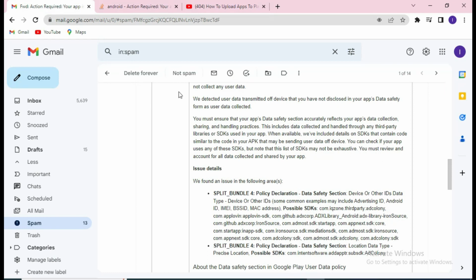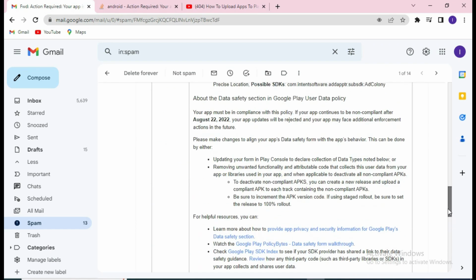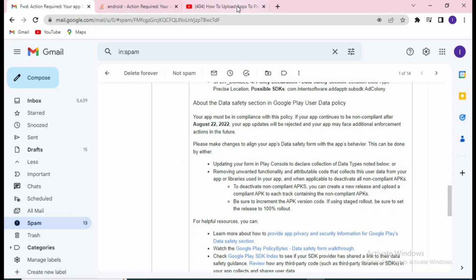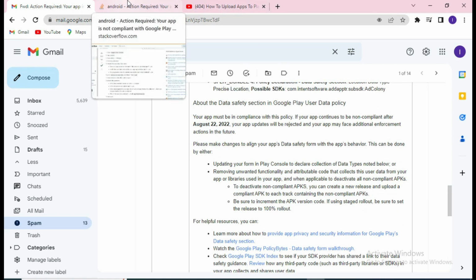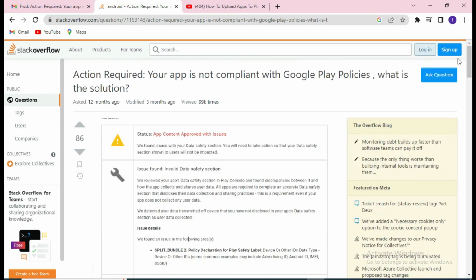So if Google rejected your app with this type of message, what you do is go to app content. Look, I have a link. I can share this link with you in the description so that you check it. You just go to the app content. Once Google rejects it, you can see this message saying Google action required, your app is not compliant with Google Play policy. What is the solution?